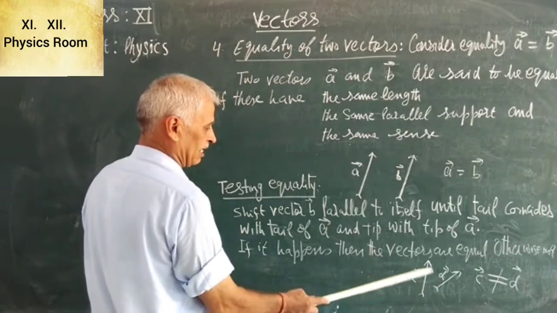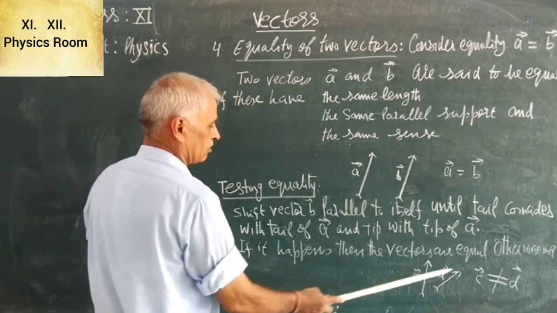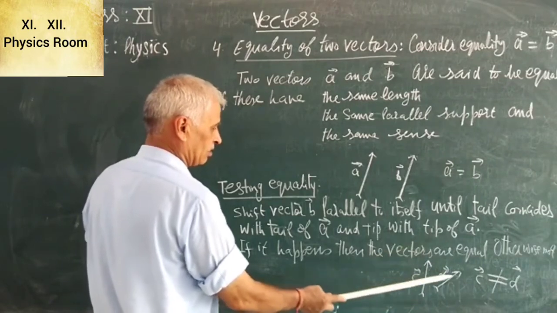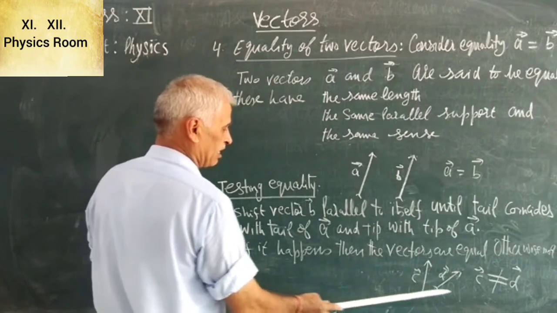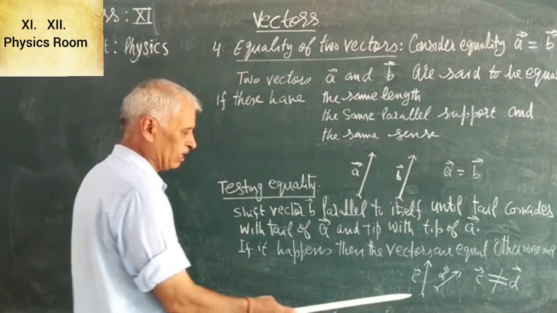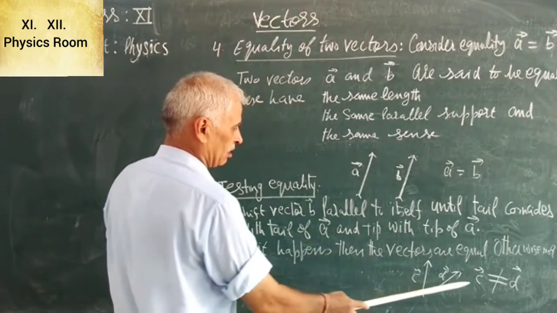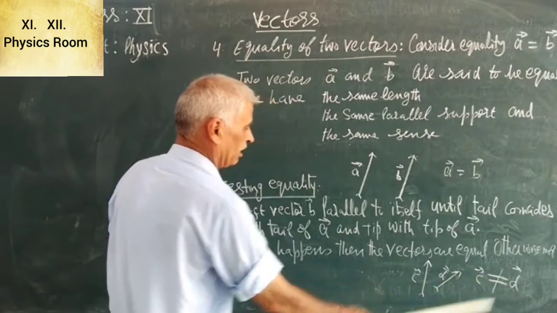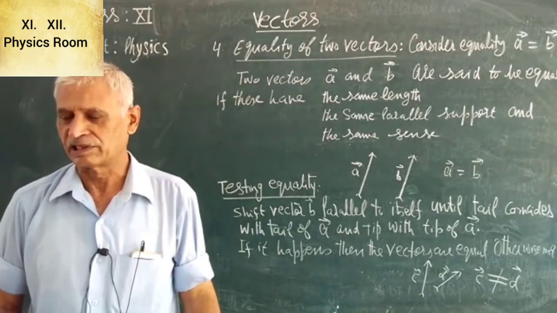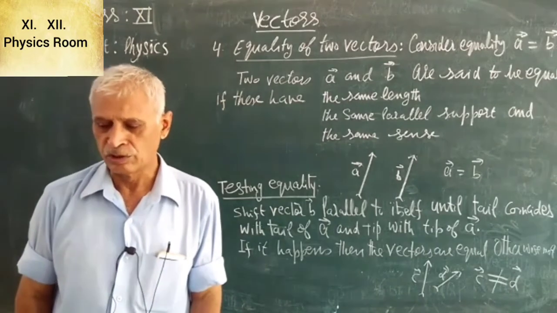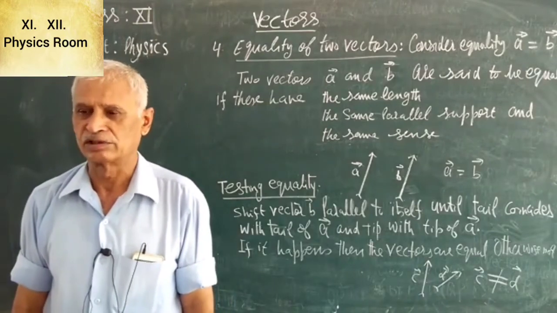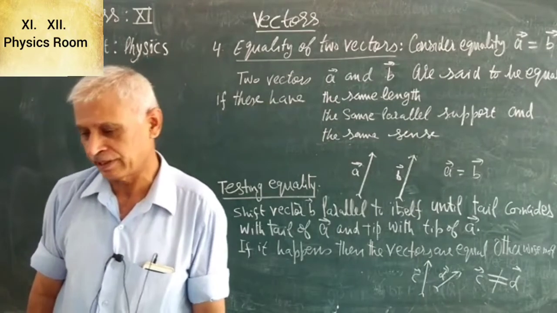Though they have the same length at different support. That support is like this, its support is like this, and they are inclined with horizontal at different angles. So it means vector C is not equal to vector D. Now after this we go to a new term, zero vector. So we will see now how zero vector is defined.